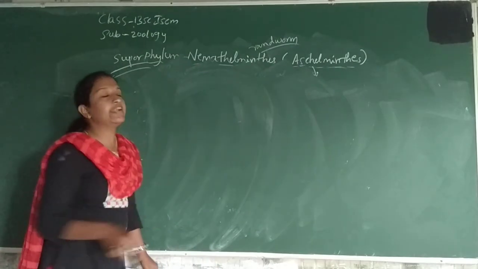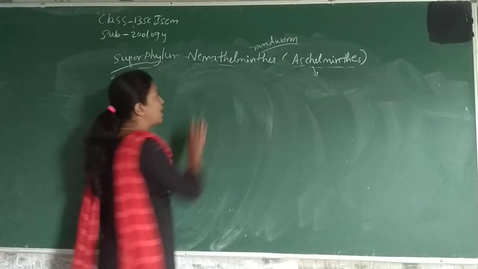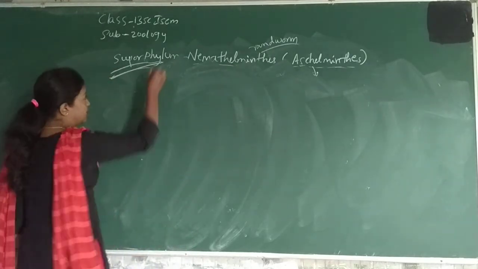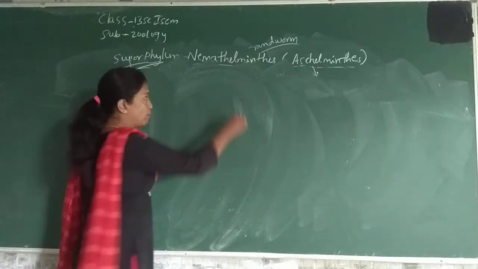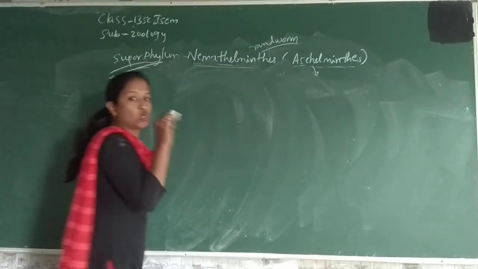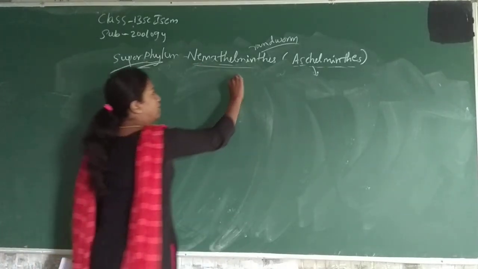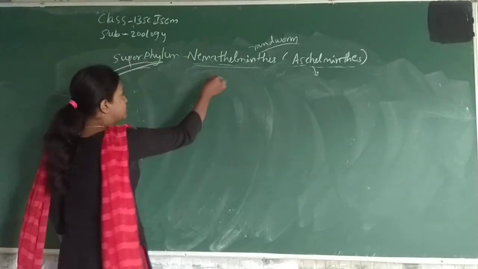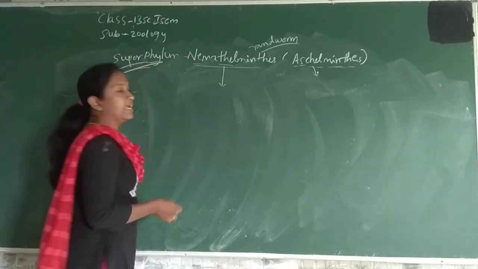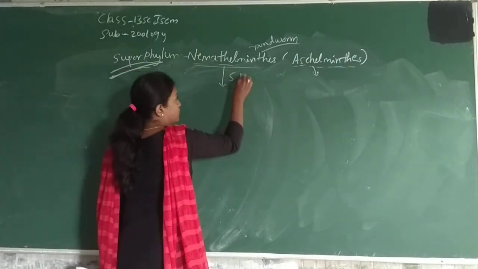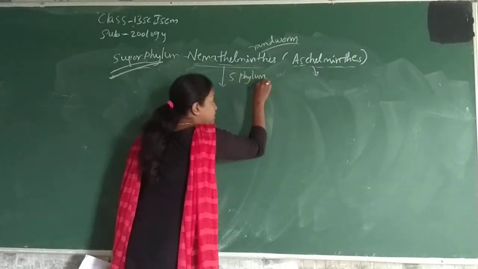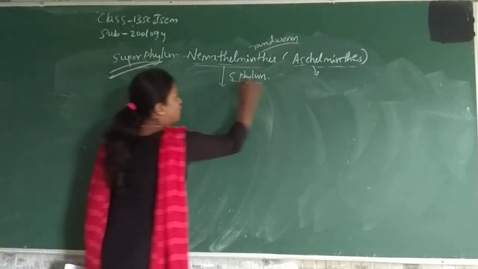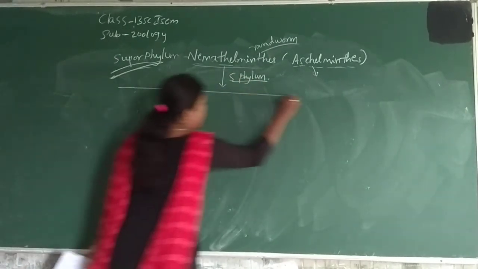That is not divided in the Nemathelminthes, so we consider it a superphylum. Depending upon the microscopic organisms and organ level of organization, it is divided into 5 phyla. There is no class, family, or order at all. Only the 5 phyla are present.